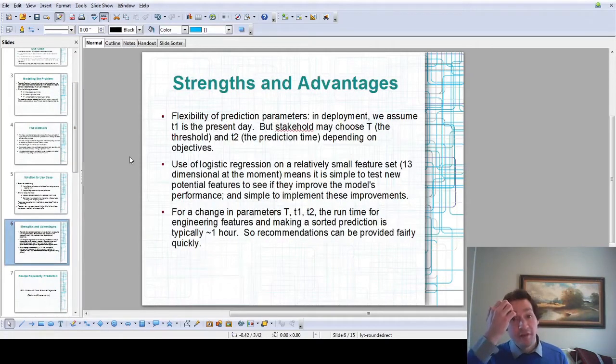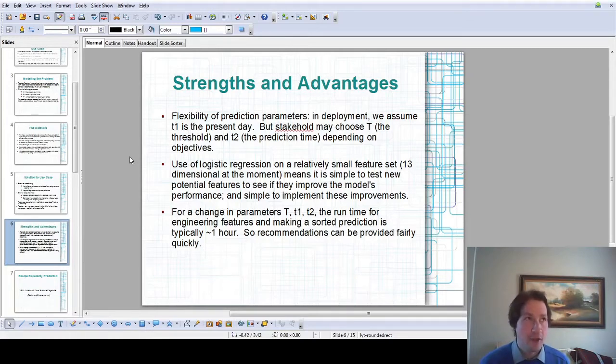So some strengths and advantages of the model as it's built, in my opinion. For one thing, I think it's nice that there's flexibility in the prediction parameters. In deployment, we're always going to assume that t1 is the present day, but the stakeholder can choose the threshold T. What do we consider to be a popular recipe? Do we want to know which recipes are just going to get 10 interactions? Or do we want to know which one is going to accumulate 1,000 interactions, which of course might be a very difficult prediction problem. But there's some flexibility in building the model, choosing those initial parameters, and the prediction time can vary. It can be a long-term prediction or a short-term prediction.